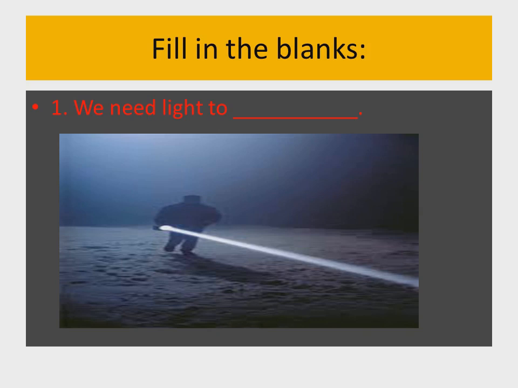First I will explain what is darkness. Darkness means there is no light or little light. Now for the fill in the blanks, the first sentence is: we need light. Why do we need light? You can see on the screen a person using a torch, a man-made light source. Why is he using a light source? Because he wants to see the way, the path. We need light to see clearly. So we need light to see. S-E-E, C is the answer.